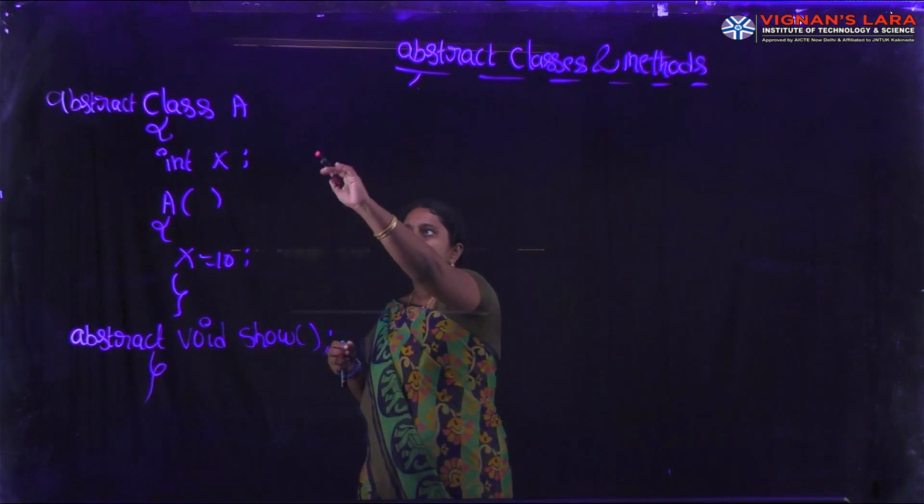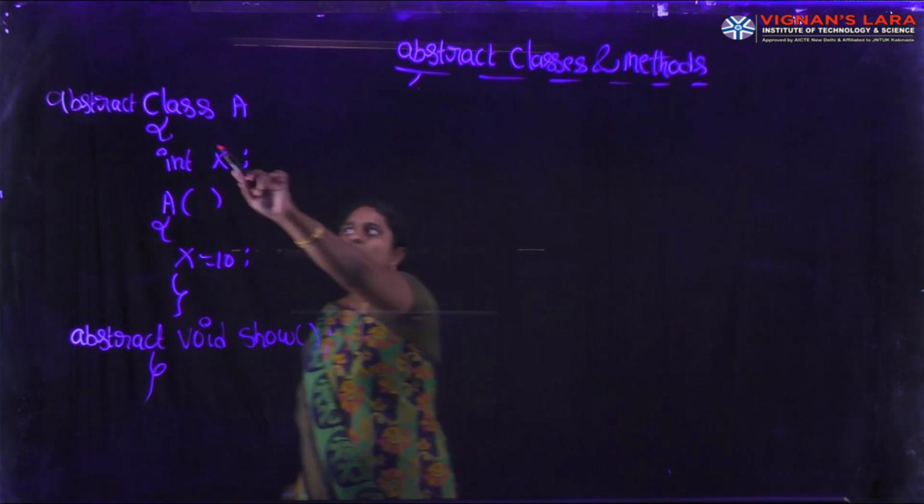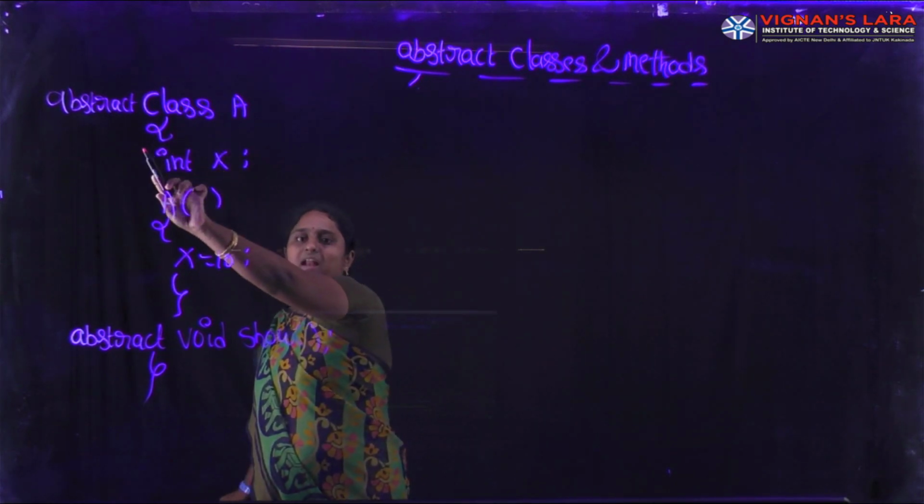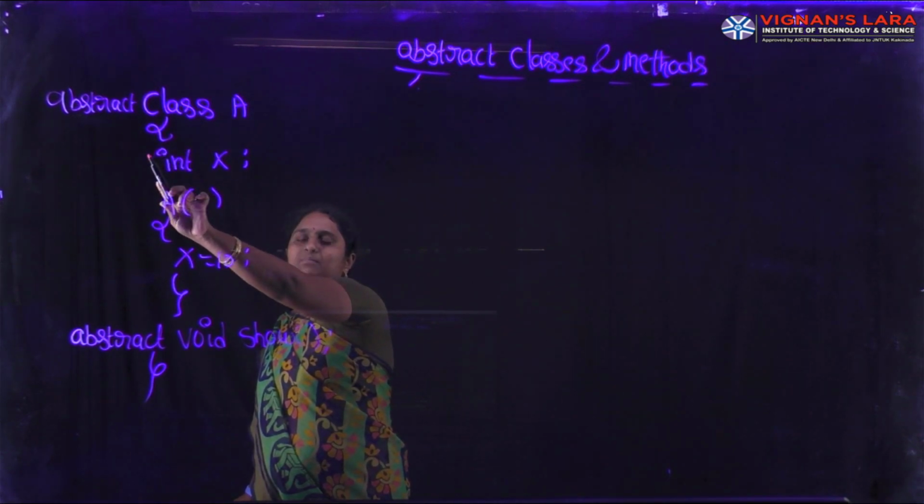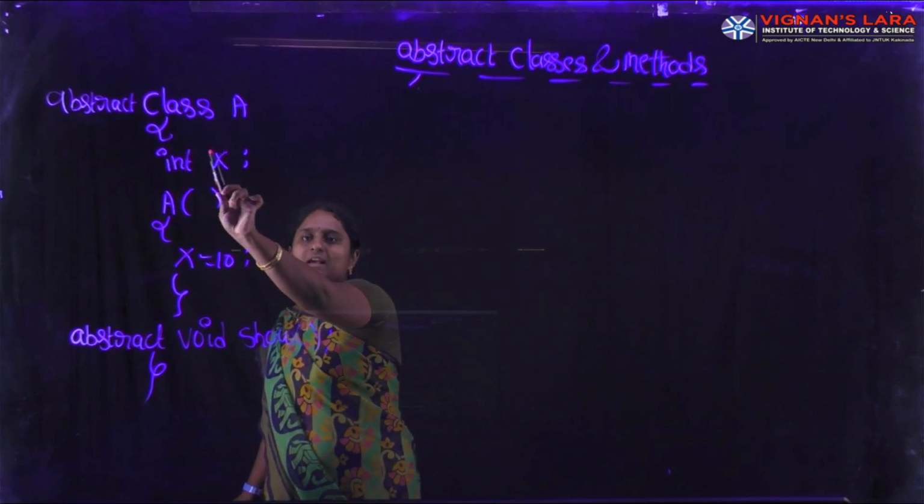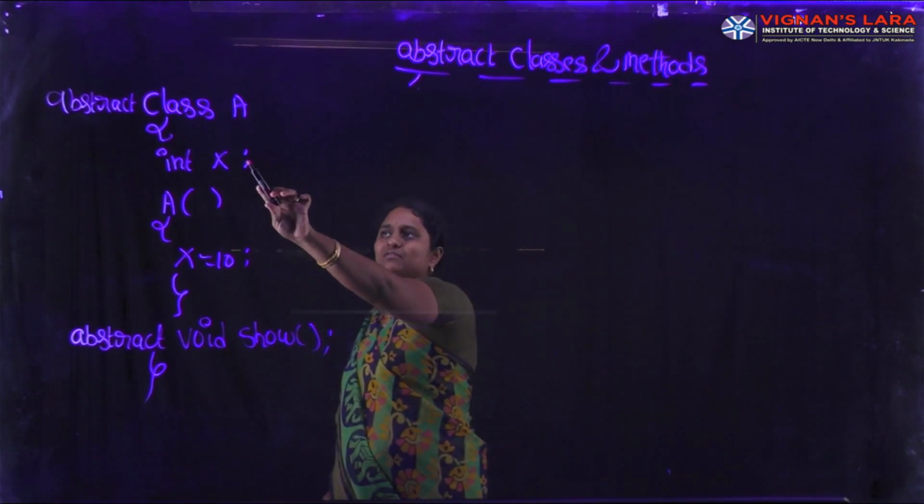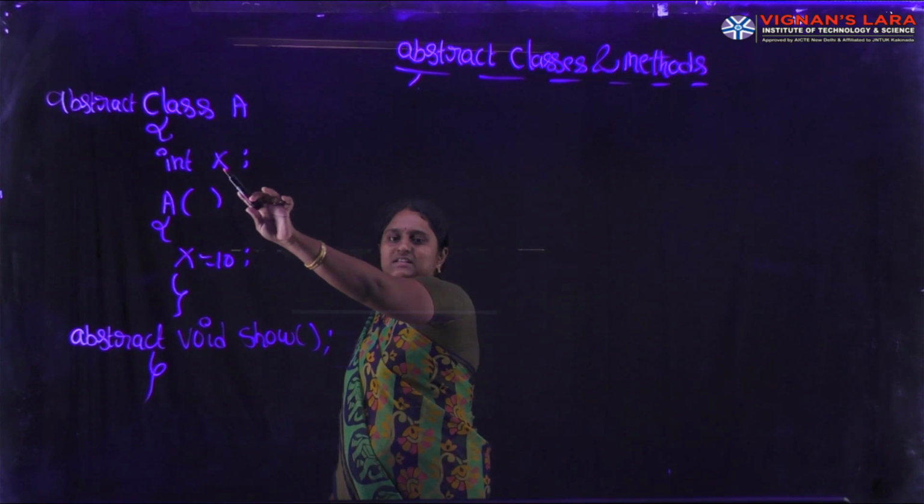Here I am defining one class. That class is an abstract class. Any class can be declared with the abstract keyword; simply we can say abstract class. In this class, I already defined one variable. Here x is the variable, and it is of integer data type.